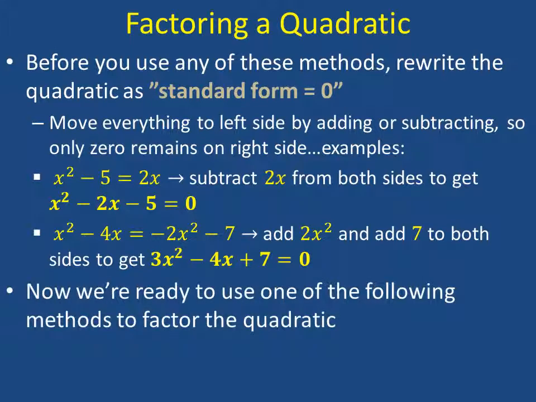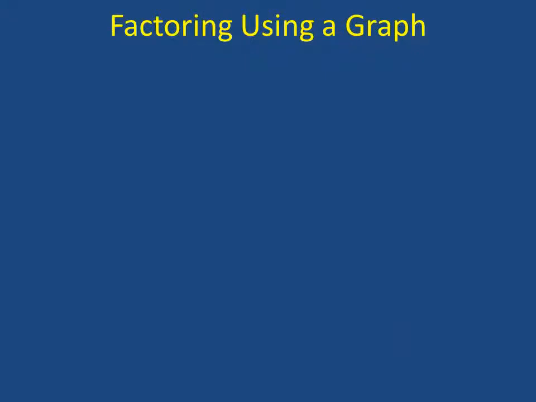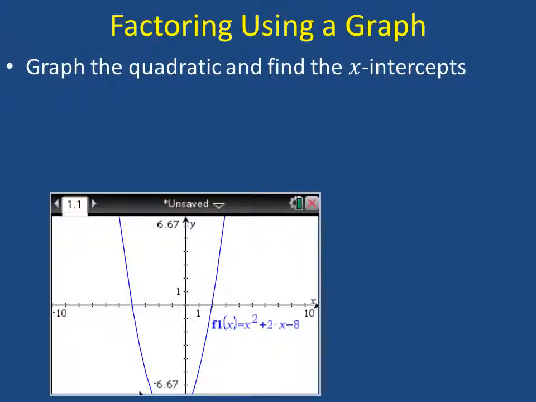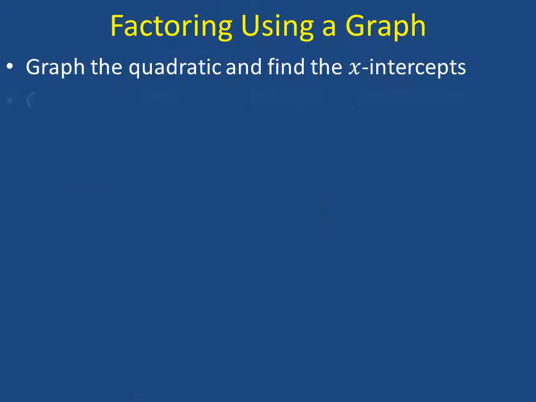So let's go ahead and try out these different methods to factor the quadratic. The easiest, perhaps, is to use a graph. We're going to go ahead and just graph the quadratic, and we're going to find the x-intercepts. Now, depending on how much accuracy you need, you can look at this and say this is at 2, and this appears to be at minus 4. So you know that your x-intercepts are 2 and minus 4.